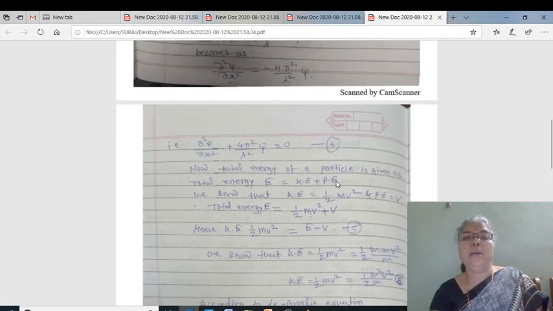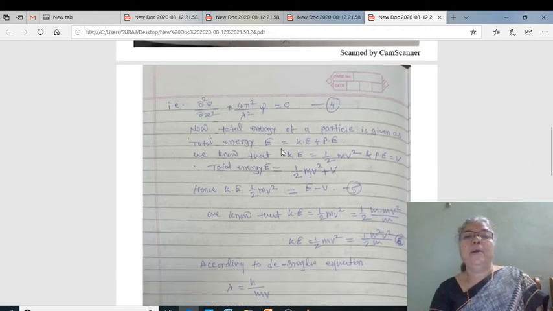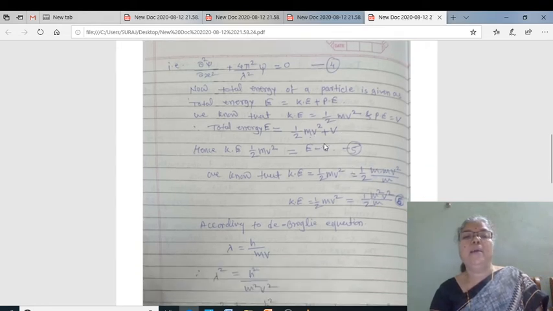Let this be our expression number 4. Then the total energy of a particle is given by total energy E equal to kinetic energy plus potential energy. All of you know kinetic energy is given by 1/2 mv square, and potential energy is given by phi. Therefore, the equation for total energy is E equal to 1/2 mv square plus phi, and from this equation we can write kinetic energy 1/2 mv square equal to E minus phi. Let this be our equation number 5.